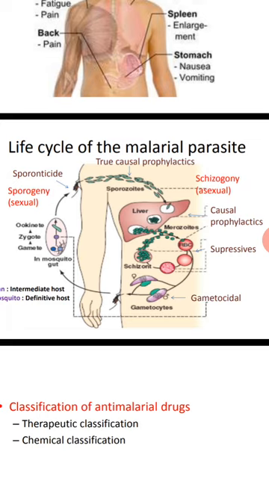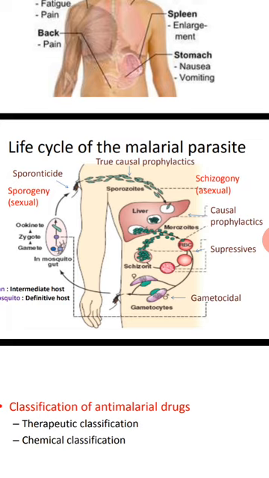They stay in the hepatocyte and won't cause any problem. But whenever a suitable environment occurs, these hypnozoites are reactivated and converted into schizonts. The schizonts release more merozoites, which again infect the RBC. This is relapsing of malaria: re-attacks of malaria due to reactivation of the latent forms, the hypnozoites.